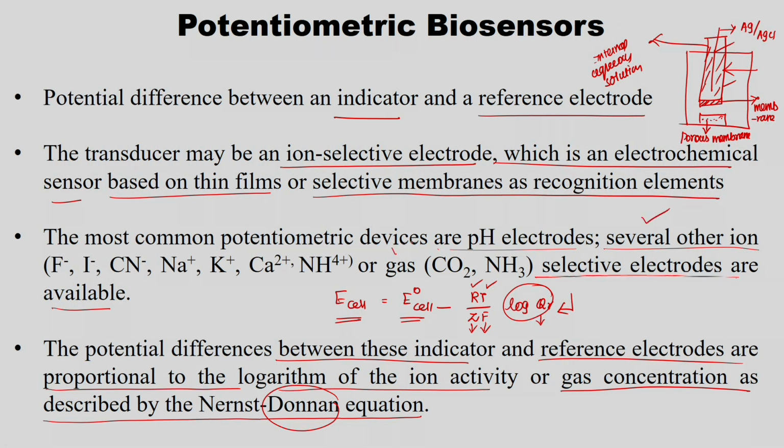If you are using gas, then it is gas concentration as described by the Nernst-Donnan equation. So, this is the Nernst equation, and this modified form is the Nernst-Donnan equation. I just wanted to tell you that it is proportional to the logarithm of ionic activity. This Q is nothing but the reaction quotient.